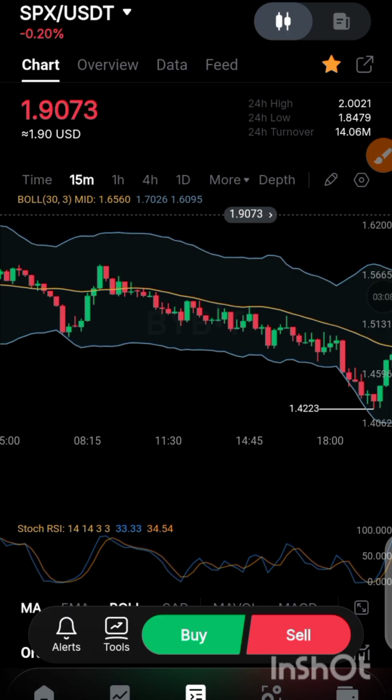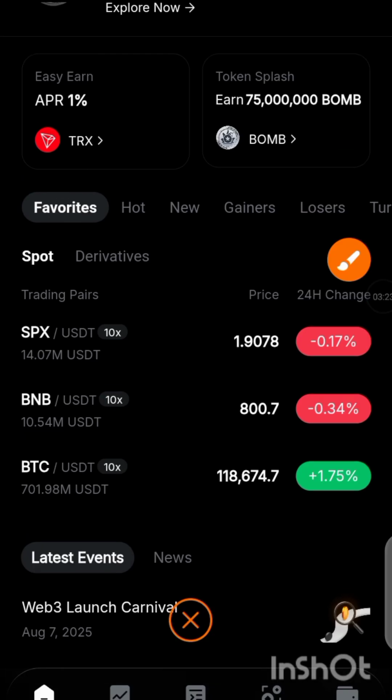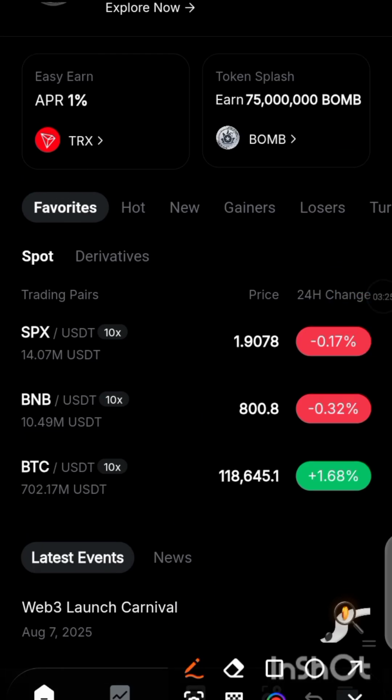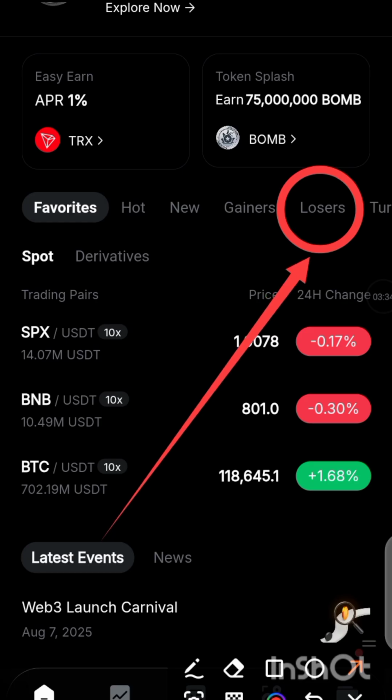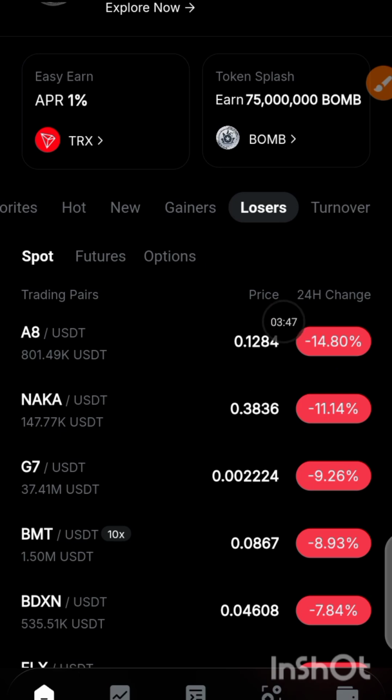First, over here, where you can see the loss column, look for a coin that has dropped below 50%, or more than 50%.